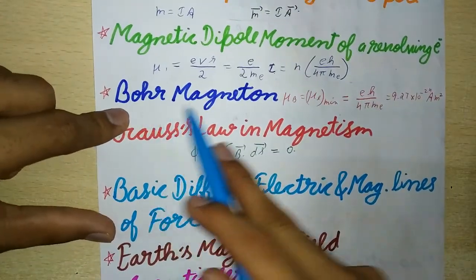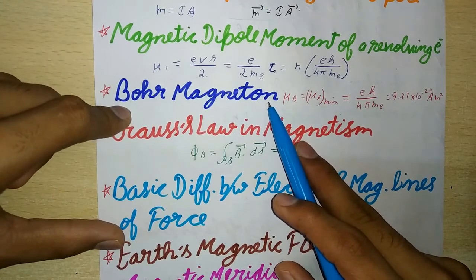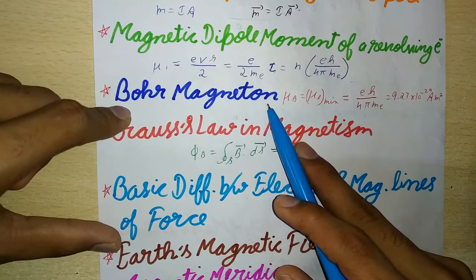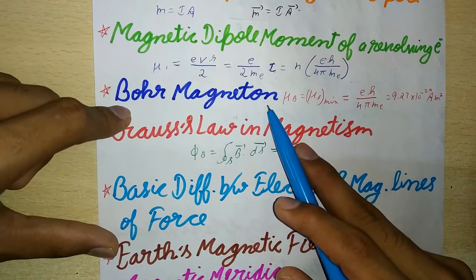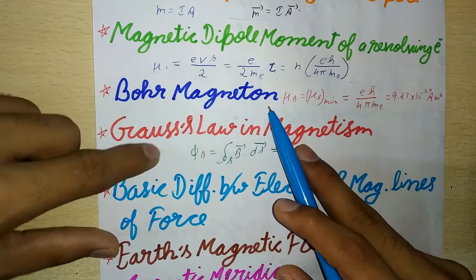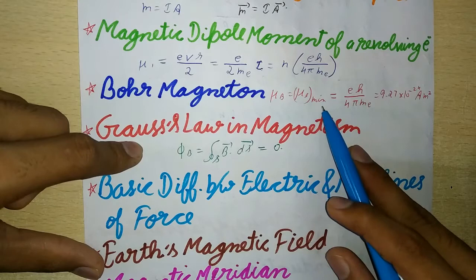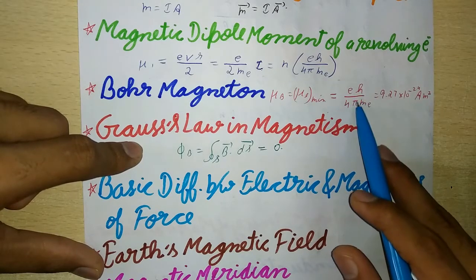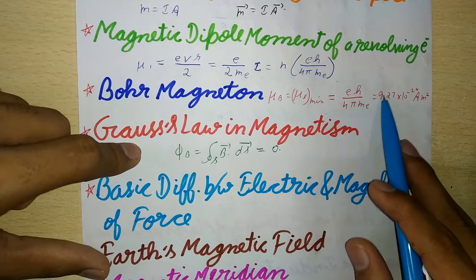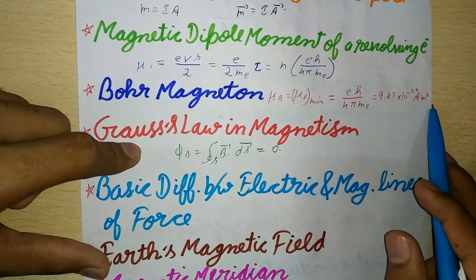And now next is Bohr magneton. It is the magnetic dipole moment associated with an electron due to its orbital motion in the first orbit of the hydrogen atom. So it is the smallest value of mu L. So mu B is equal to mu L minimum, which is equal to eh upon 4 pi me, which is equal to 9.27 into 10 to the power minus 24 ampere meter square.